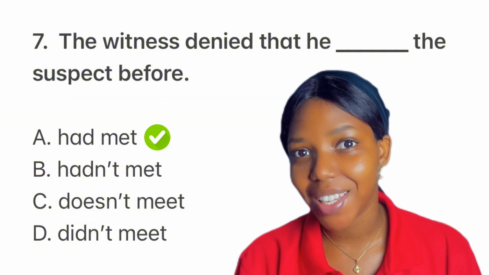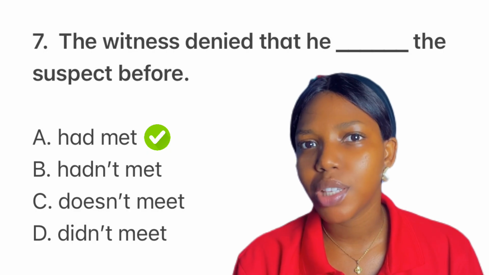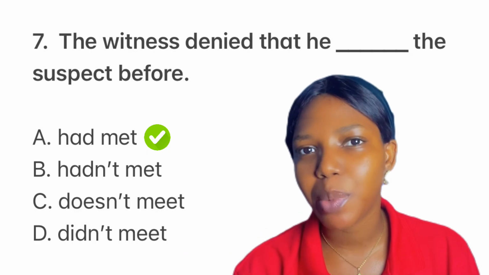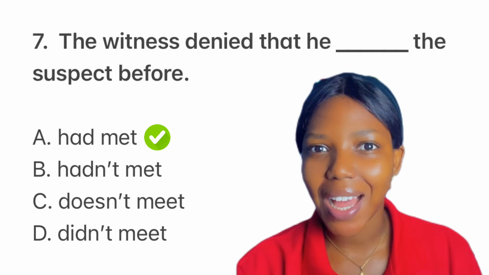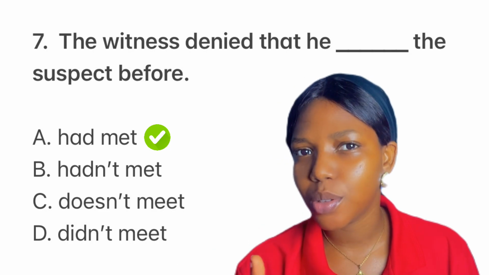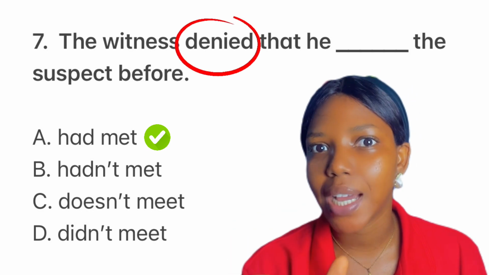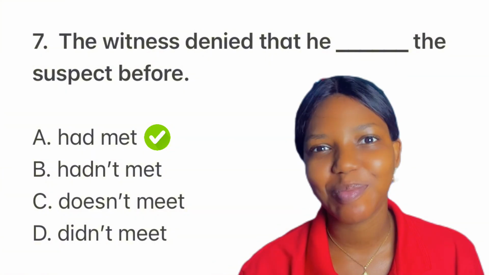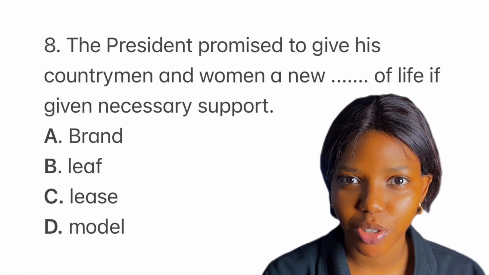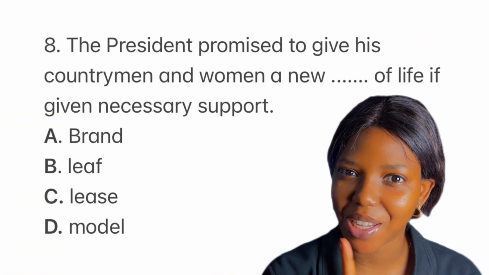Option A, had met. Now if your reporting verb is claimed, explained, stated, said, then the answer could be hadn't met or had not met. But because the reporting verb is denied, then the answer is had met. So final answer is option A. This question is under idiomatic expression, so I'm giving you just 5 seconds to give me an answer, okay?